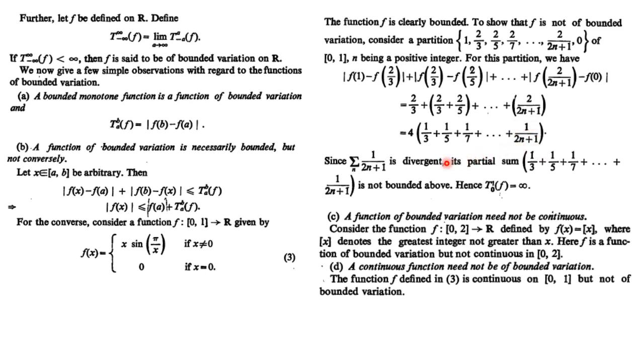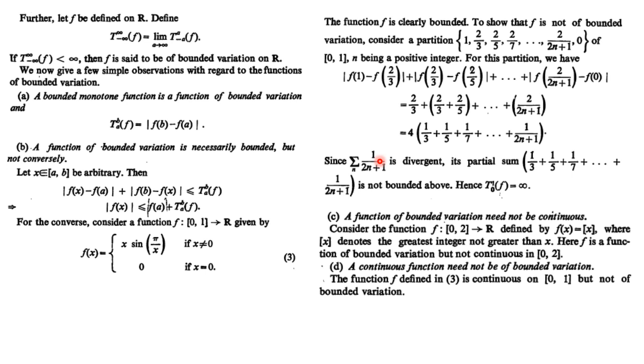So this is a series, right? This is the series 1 over 2n plus 1, and by the Cauchy integral test or the p-series test, we know that this series is divergent. You can find its integral. This is log of 2n plus 1.